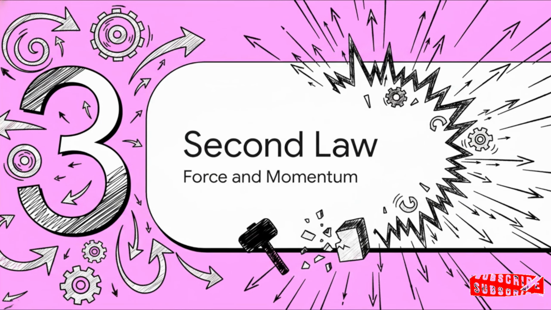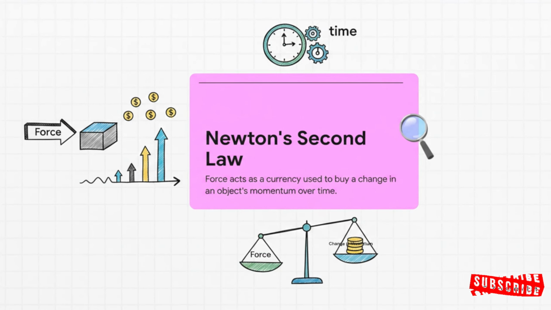So moving on to Section 3, the second law, force and momentum. Because eventually we do want to shake things up. What happens when we finally introduce a change into that stubborn system? Enter Newton's second law. This provides our catalyst. The law tells us the force is the exact rate of change of momentum over time.